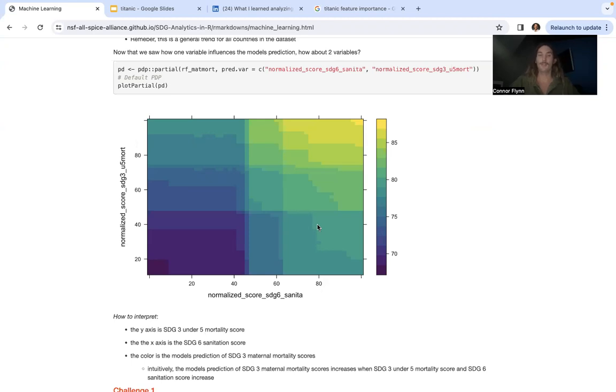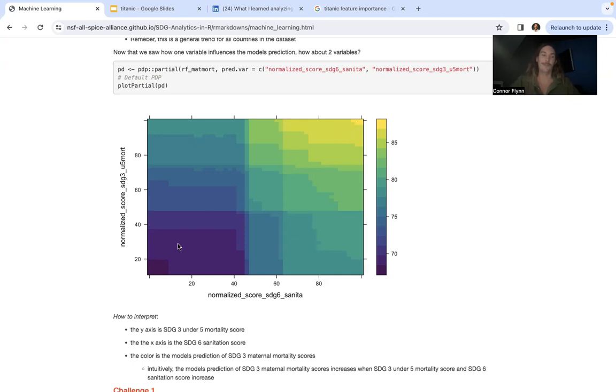The first thing to look at is the top right of the graph, that high yellow, which means a high predicted maternal mortality score. And that intuitively is when the sanitation score is high, as well as the under 5 mortality score. So that makes a lot of sense, right? We think when those scores are very high, our model's prediction of maternal mortality will be very high as well.